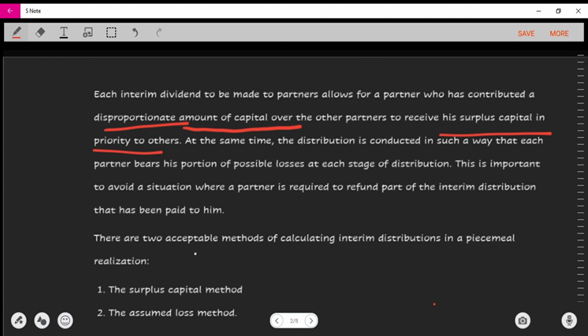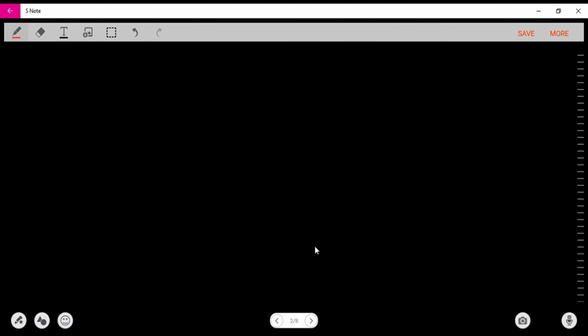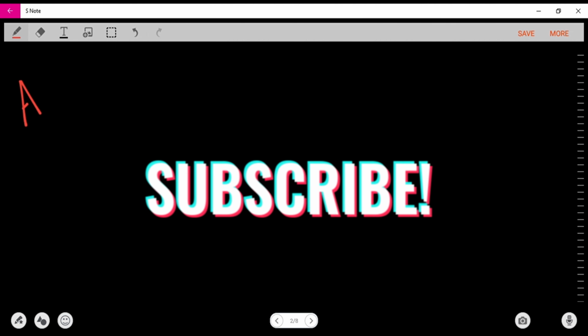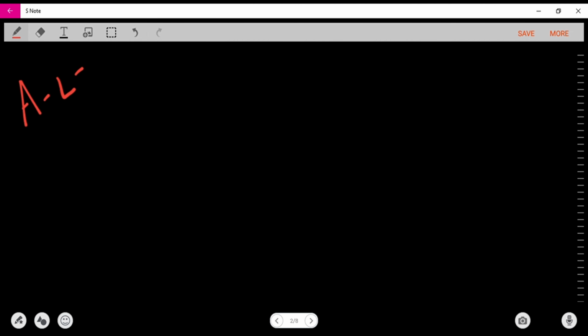Now, to bring a visual concept of what this line is talking about, I'm going to give an illustration. Just like we've said before, we are realizing assets and then paying off our liabilities. So what we should have left is the capital, right?